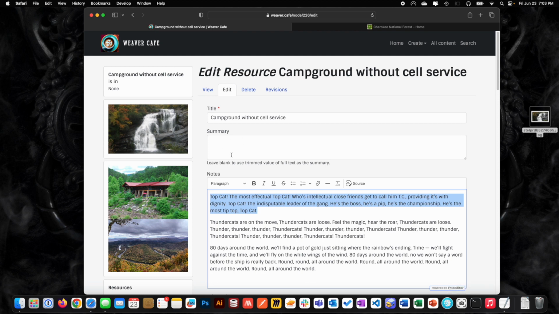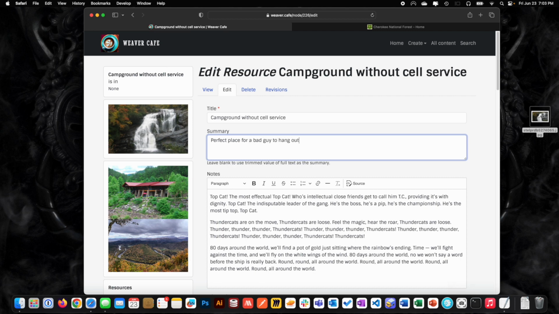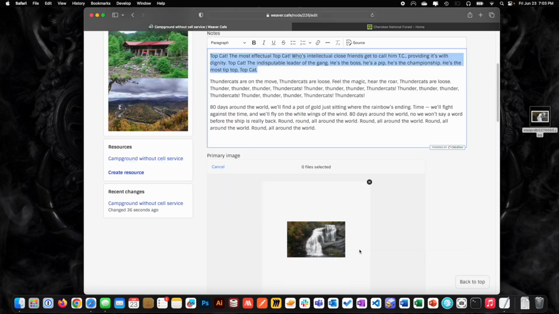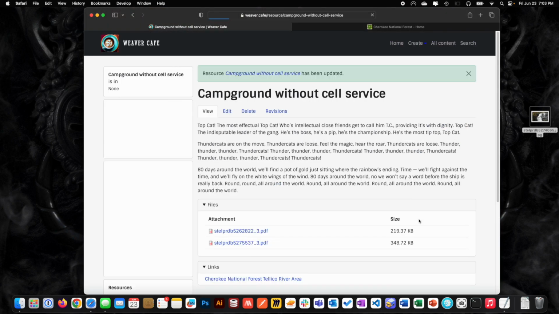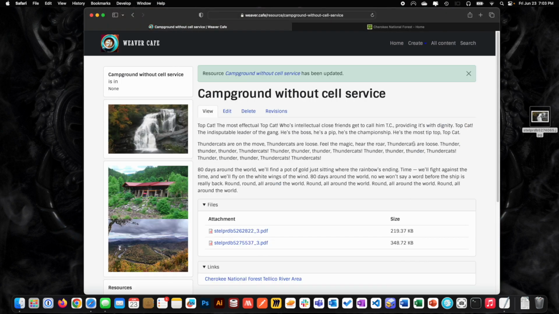But if there's a purpose for it, right? And I'm going to just say this is a perfect place for a bad guy to hang out, right? To me the summary is how it fits in, sort of a one-line thing about it, right? What I want beside the title. Later, we're going to see where this summary shows up. But again, if you don't put it in, it's okay. It's just going to take the top of your text here. So we'll go ahead and save this. All right. And we have now created a resource.